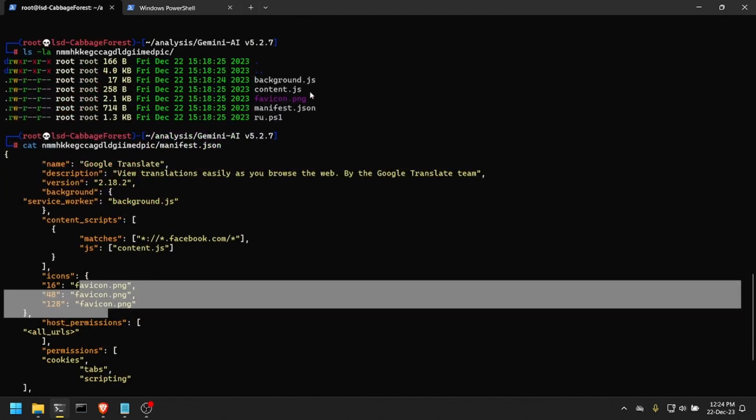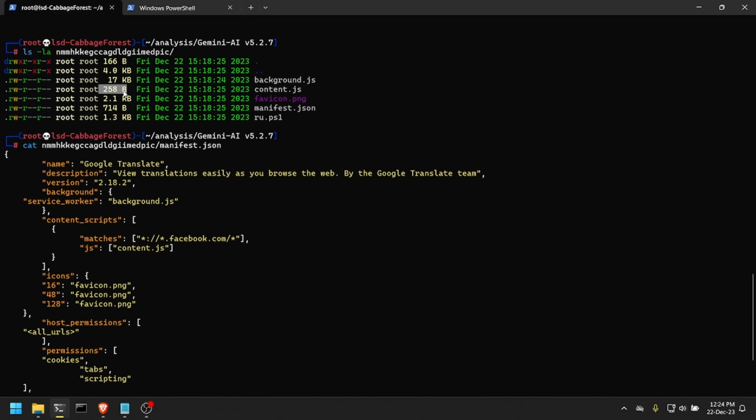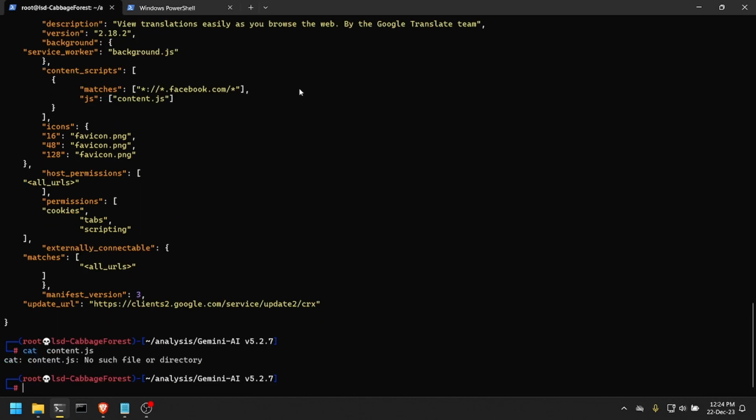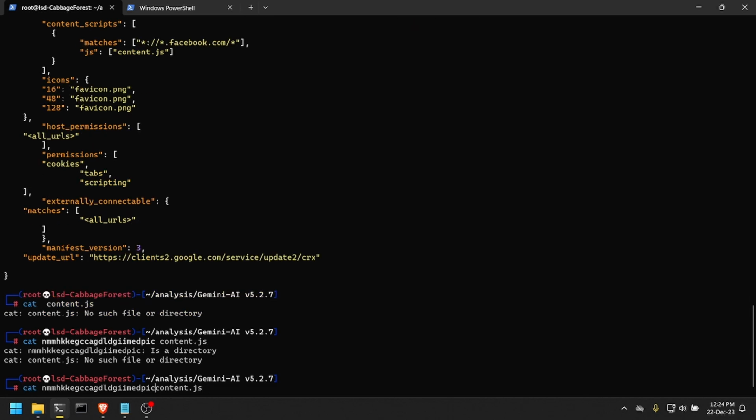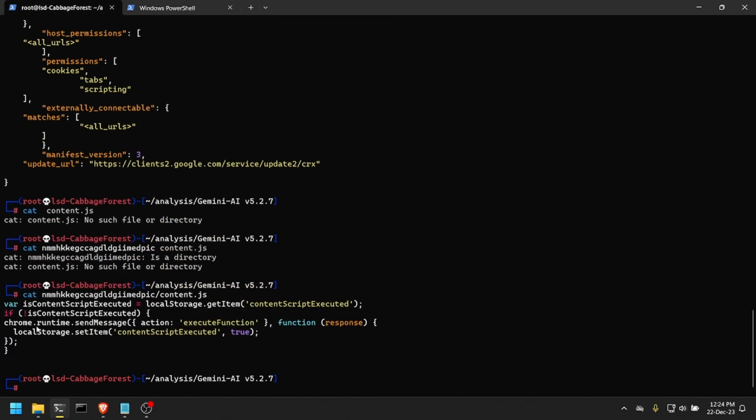We can take a look at this content.js, which is a smaller file. This background.js has 17 kilobytes. This one here is just 250-something bytes. We can take a look at it. Yeah, let me put the name of the folder here. And this is the content.js.